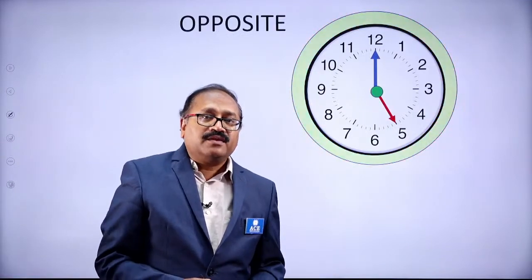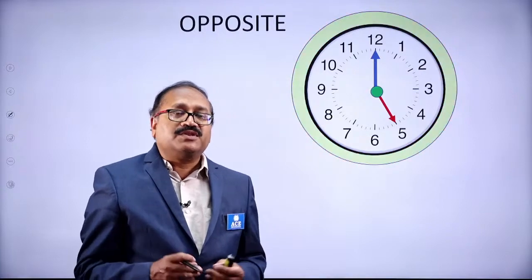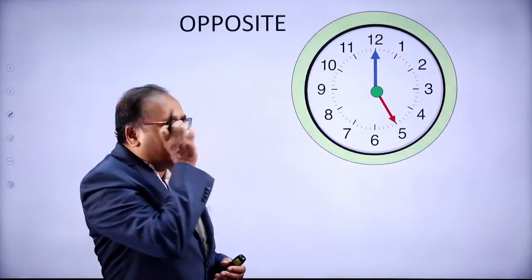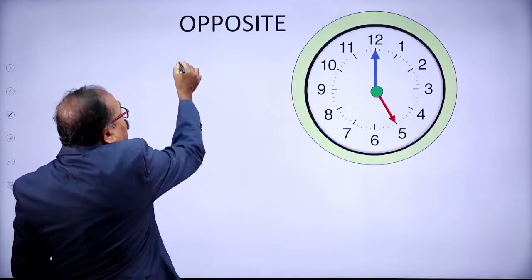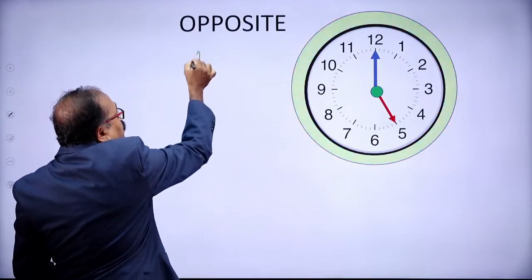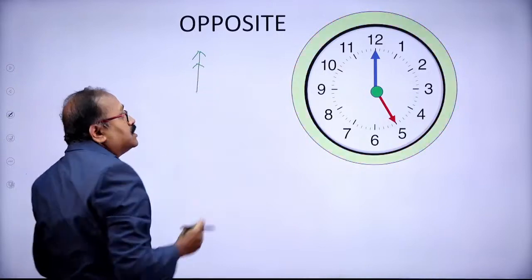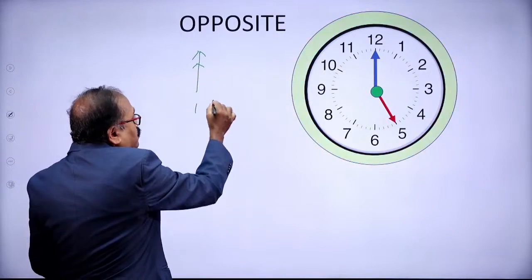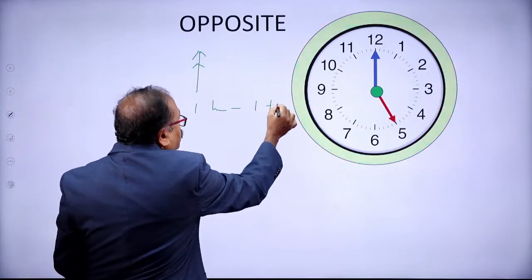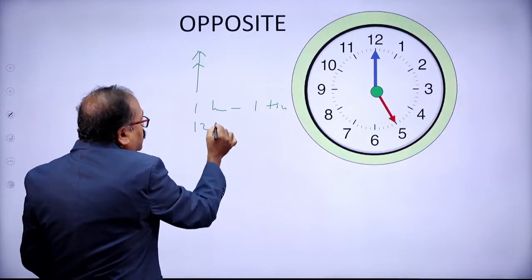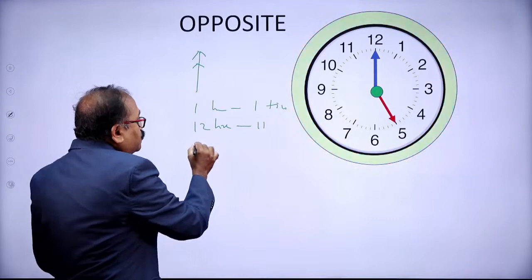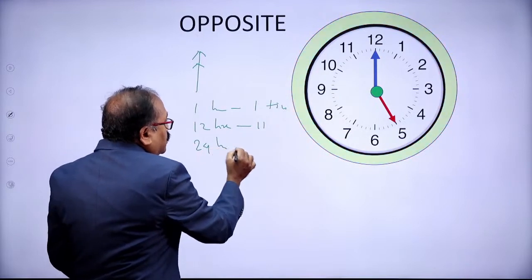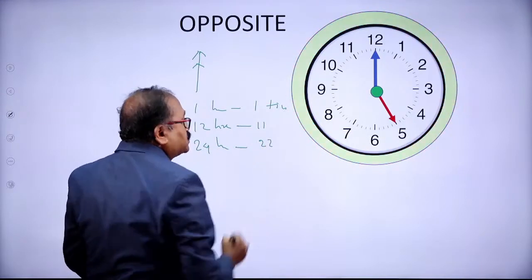Now this is one thing. The other day I discussed the calendar, and I showed you the number of times the hands coincide, that means both hands are at the same place. In 1 hour, one time, but in 12 hours, it is 11 times. And in 24 hours, it is 22 times.